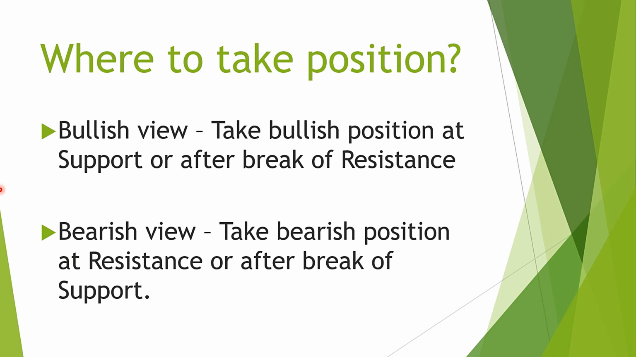For example, suppose 37,000 is support, 37,500 is resistance, and we are expecting a move from 37,000 to 37,500 for an intraday trade, or maybe 37,100 to 37,300. If the view is bullish, we should not take a bearish position at 37,500 or 37,300. When we expect that prices are going to increase, we should try to take a position at or near support.